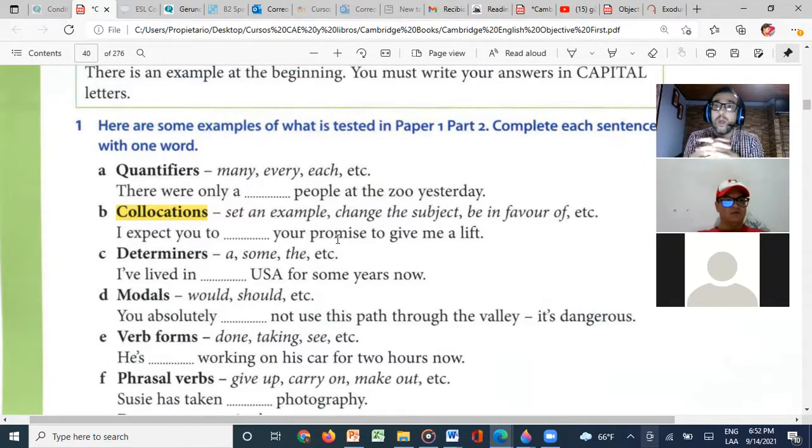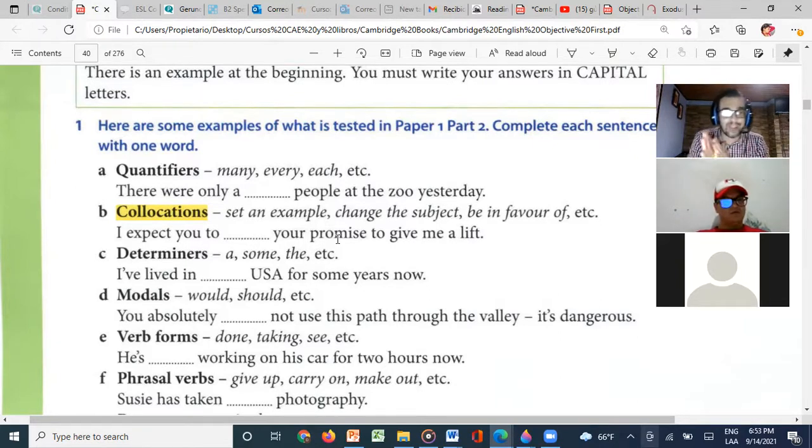Collocations are words that always go together, okay? For example, fast always goes with food, fast food, right? Or for example, quick always goes with shower. You say a quick shower. You don't say a fast shower, right? So our words are always together, right? So in this case, we need to study collocations, and that's why I sent you, actually I'm going to send it to you if you want, Oliver. I'm going to send you directly this book also for you to have it and for you to study collocations, okay?